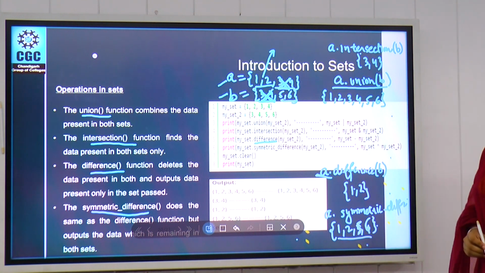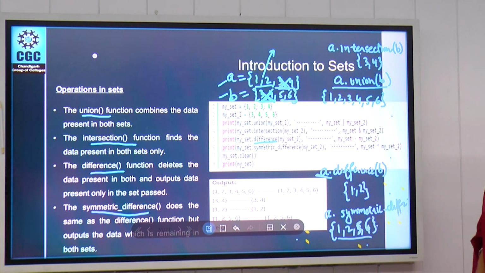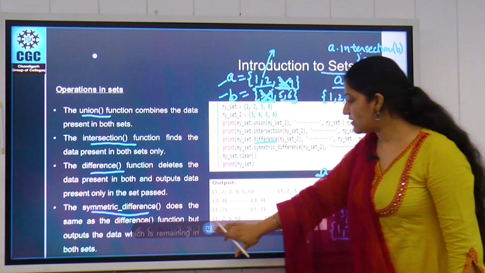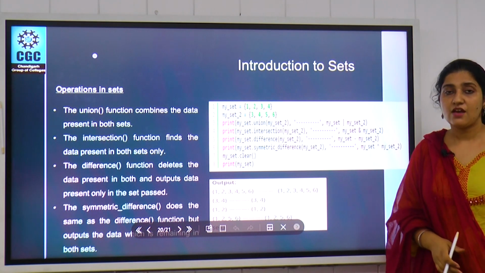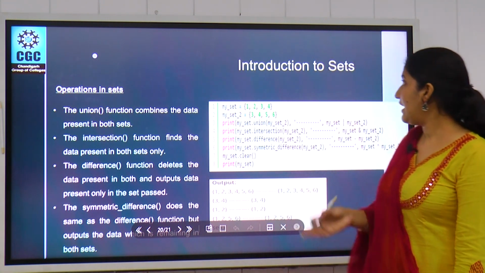So this is the outcome we get by using difference and symmetric difference. These are the operations we can perform on sets. So this is all about the basic data structure elements we have in Python, that is list, tuple, dictionary and sets.